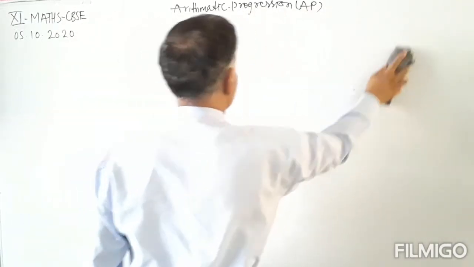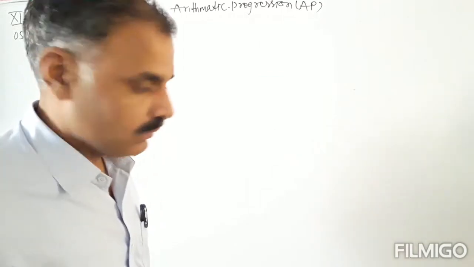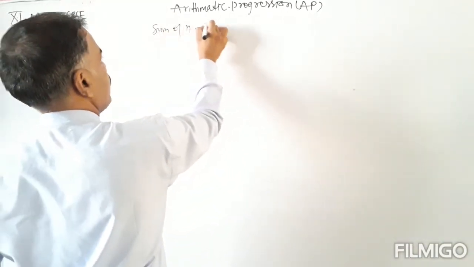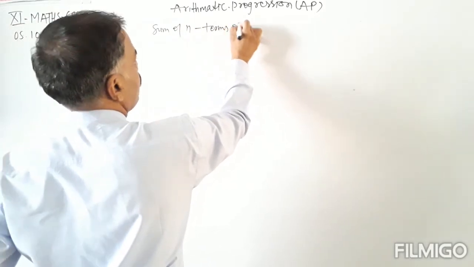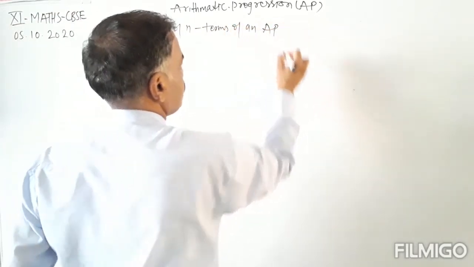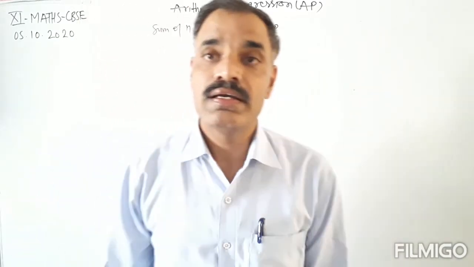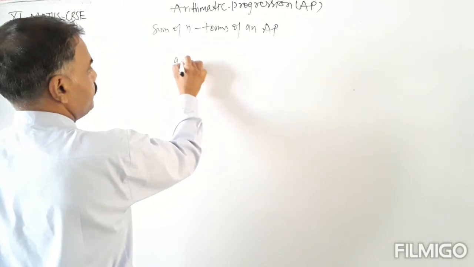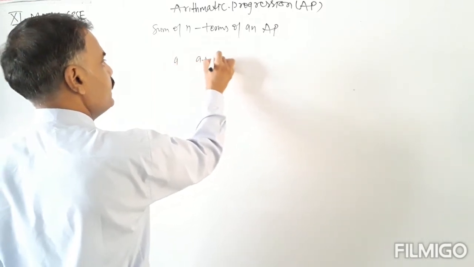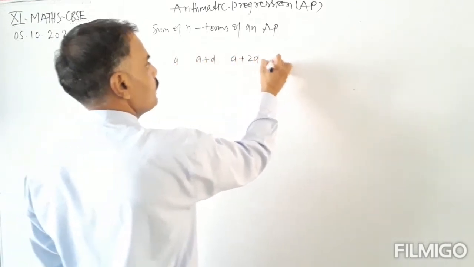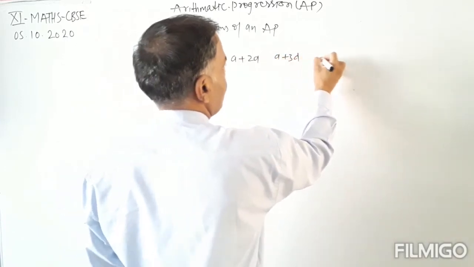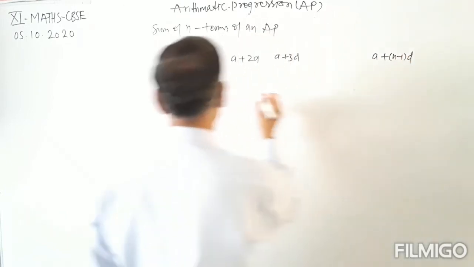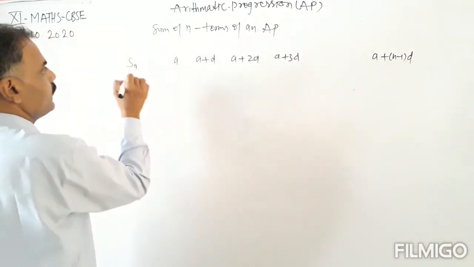So the next topic, or the new topic of arithmetic progression, is the sum of n terms of an AP. Okay. So the n terms of the AP are a, a plus d, a plus 2d, a plus 3d, and so on, up to a plus (n minus 1) into d. Okay. So the sum is denoted as Sn.